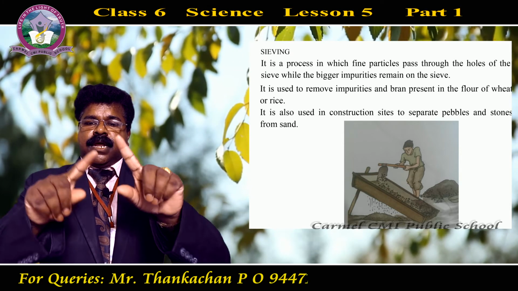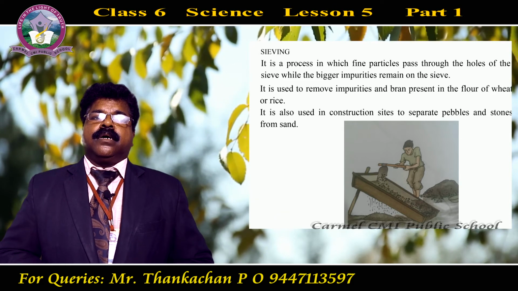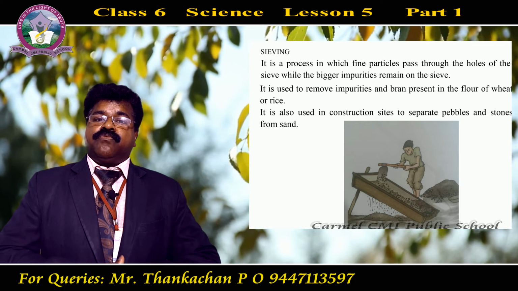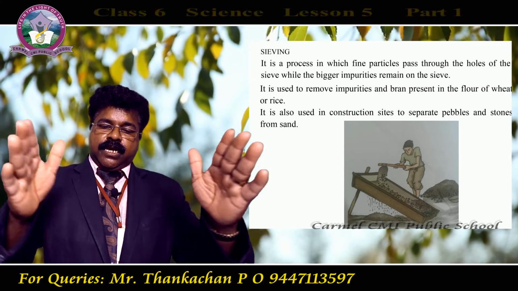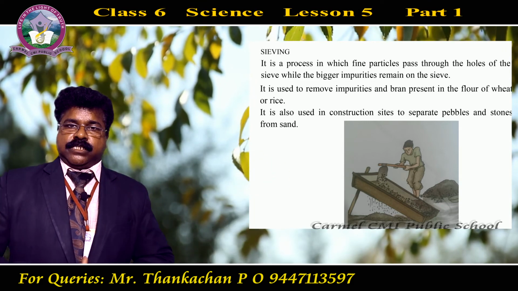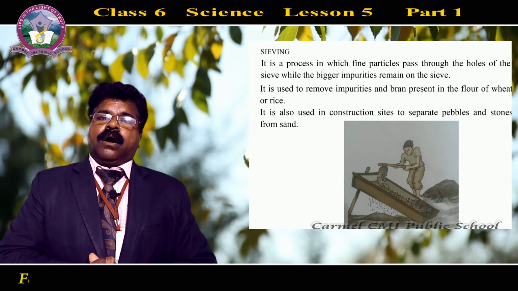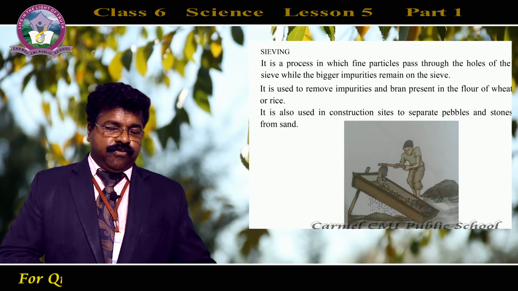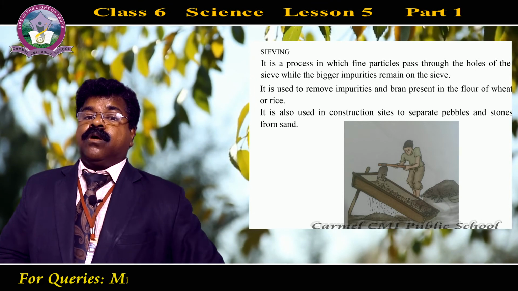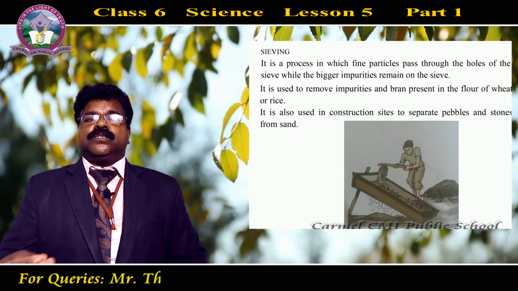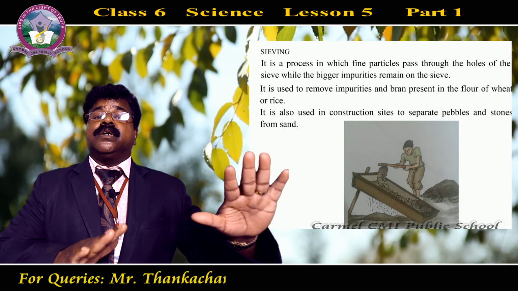You know that a metallic sieve will be there, made with a metallic frame. People pour the sand over it, and this metallic sieve is kept in a tilted position. When we place the sand over this metallic sieve, all the fine particles of sand fall through the fine holes of the sieve, whereas the larger stones, pebbles and wooden particles settle on the sieve itself.